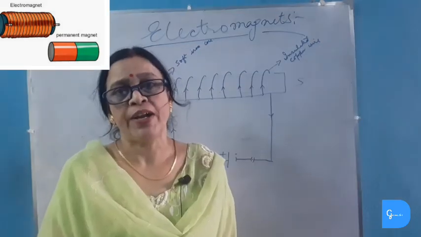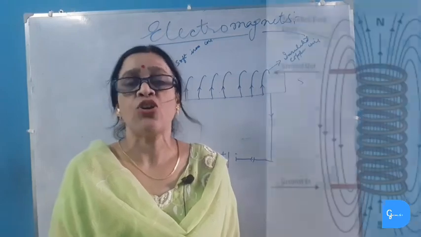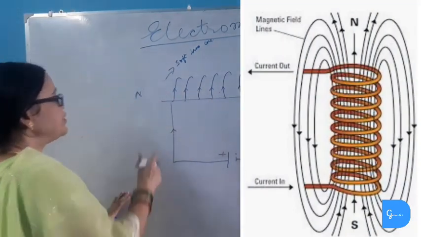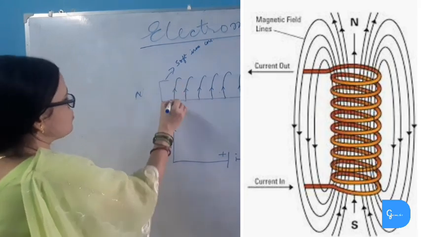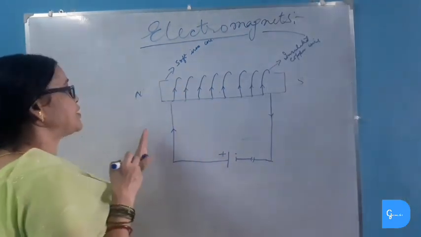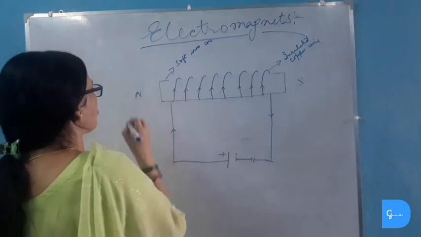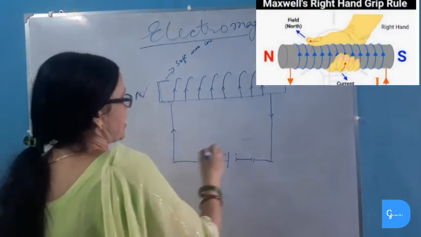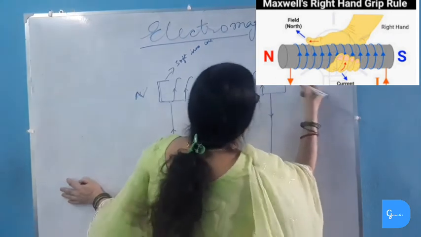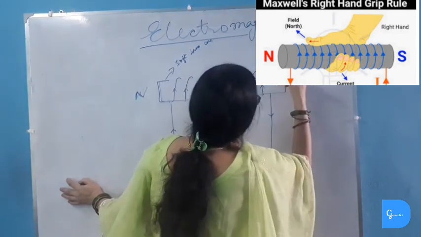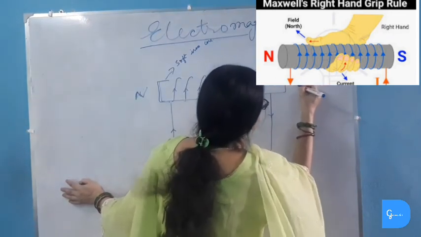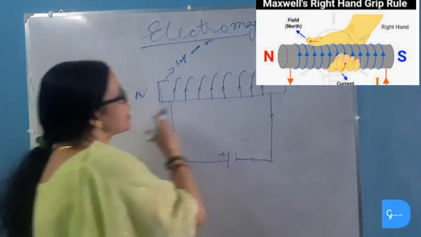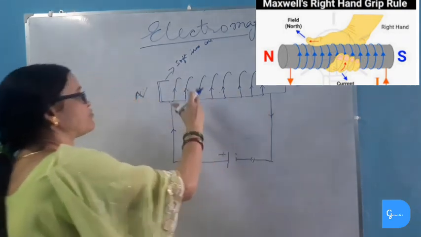The polarity of electromagnets can be determined by using the clock face rule. Now see this example of an electromagnet. If we look at the left side of this electromagnet, we can see that the direction of electric current is anti-clockwise. So this left-hand side will be the north pole. And if we look from this right-hand side, then the direction of current is clockwise. So this side will be the south pole. Electromagnets always have a north pole and a south pole according to the direction of the current.